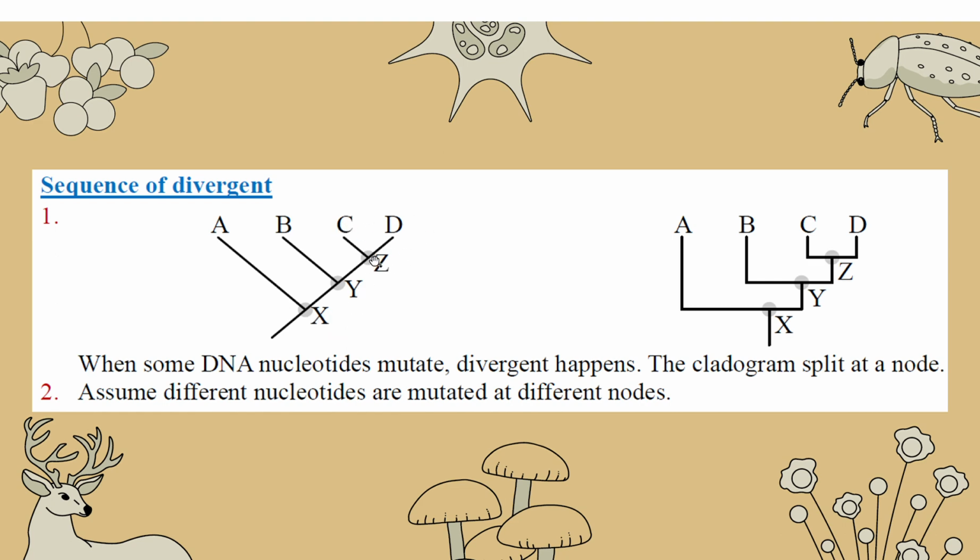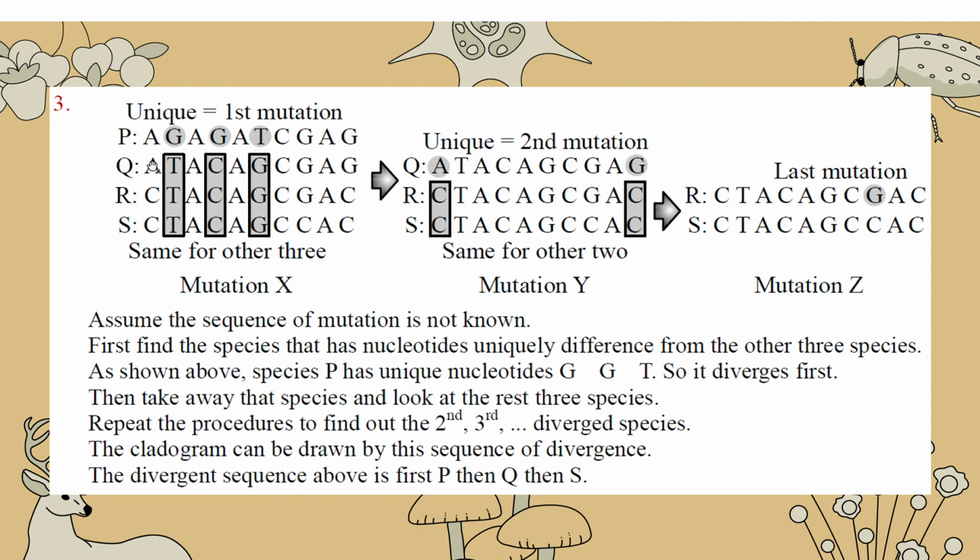So for X, Y, Z, C and D are closest. Z is the last divergence. X is the first one. But how do you know X, Y, Z? We have four things, A, B, C, D. So it is a guessing game. You are just like a detective. For example, we have P, Q, R, S. We have four organisms and we have the gene sequences.